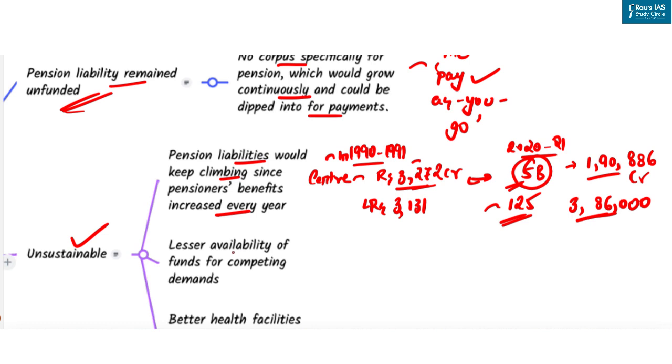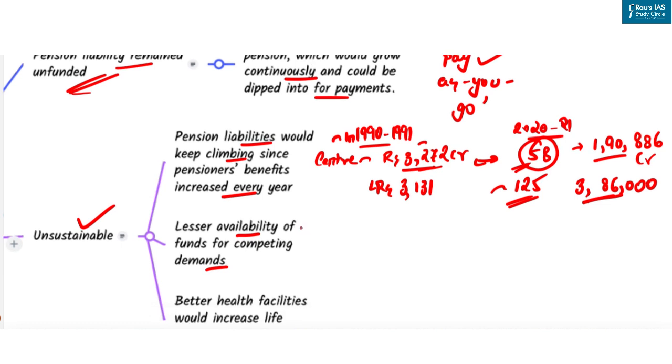Next problem is lesser availability of funds for competing demands, especially in case of states. The availability of funds for a range of provisions like health and education facilities and public transport takes a bow.